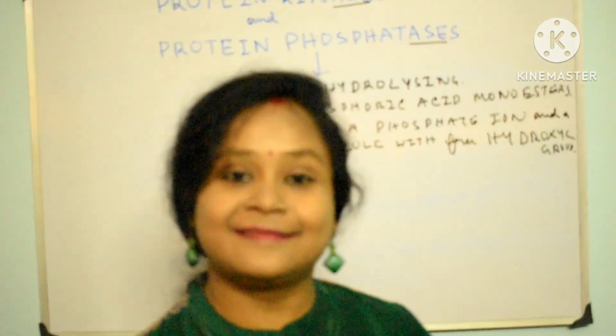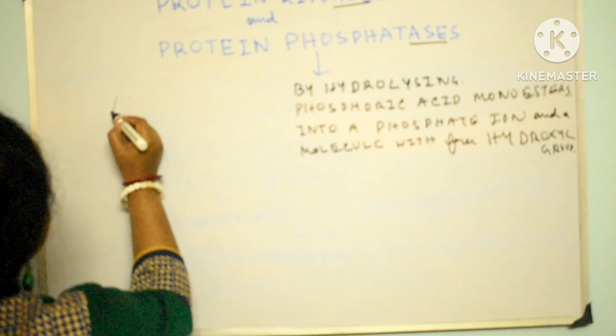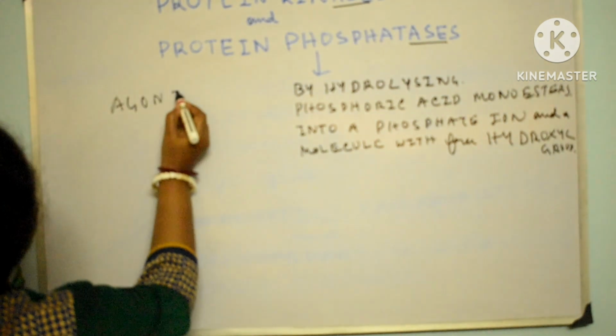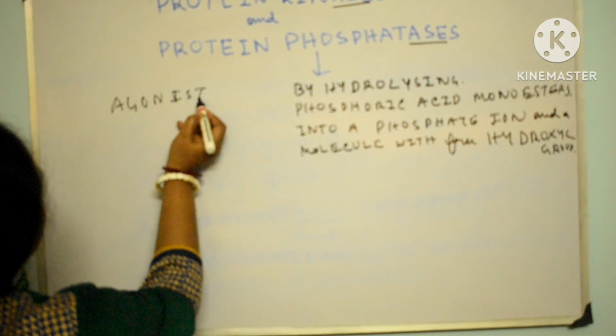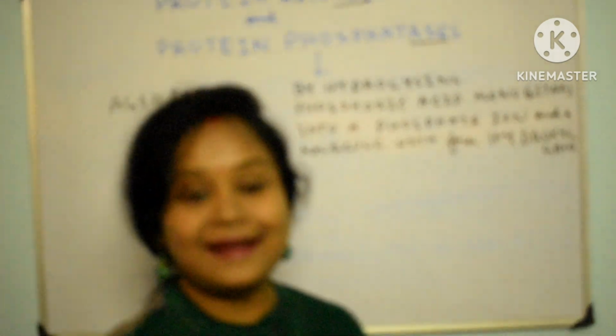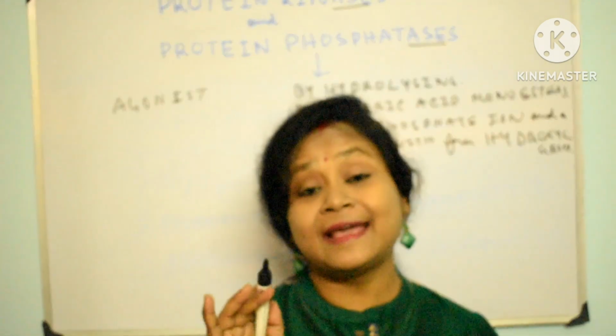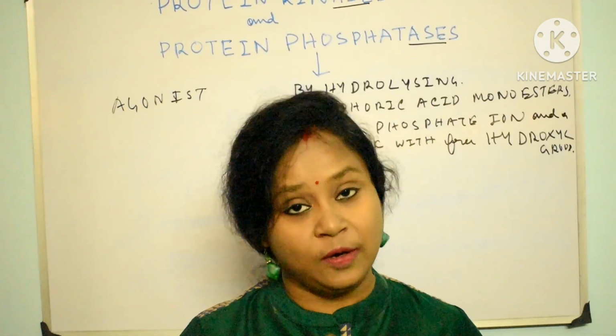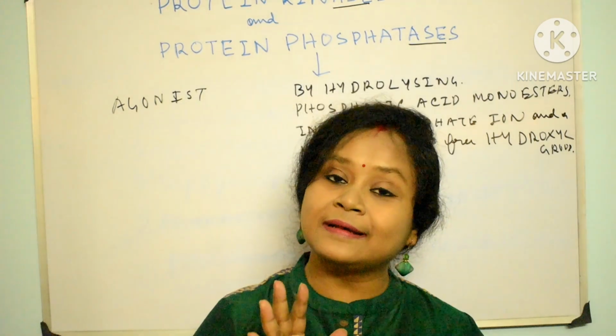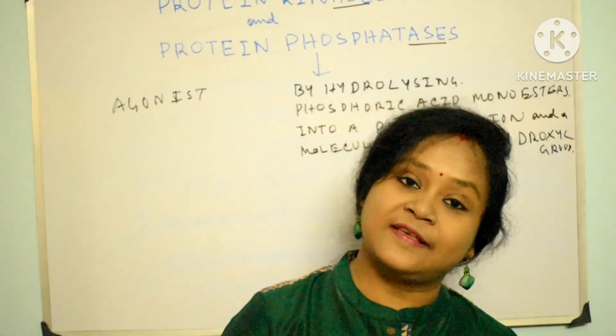Come to another very important, interesting point: agonist and antagonist. What are agonists? Agonists are molecules that resemble the signaling molecule and can mimic it. They are structural analogs which mimic the function of the signaling molecule by binding to its receptor and causing the normal response.